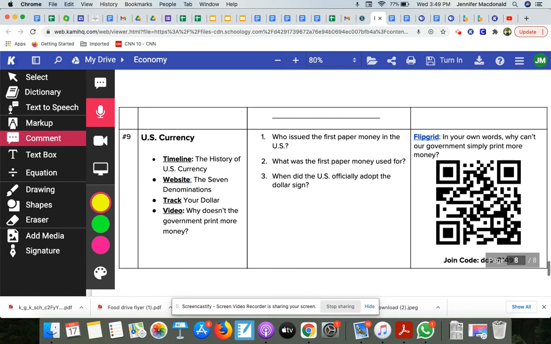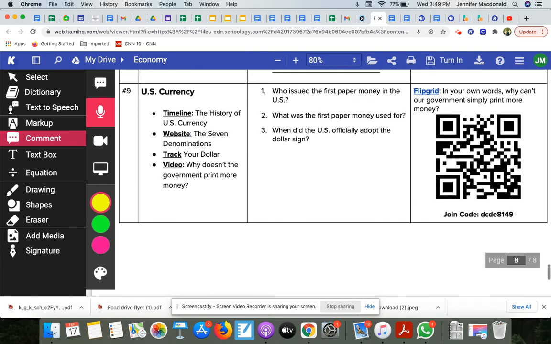All right, and task number 9, this is the final task. It has to do with US currency. This looks like a lot of different resources, but this first one is just a timeline. It's the history of US currency. It looks like this.